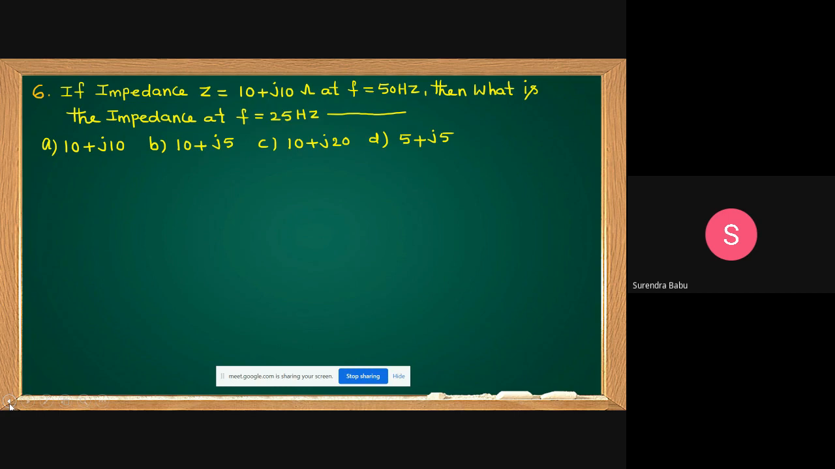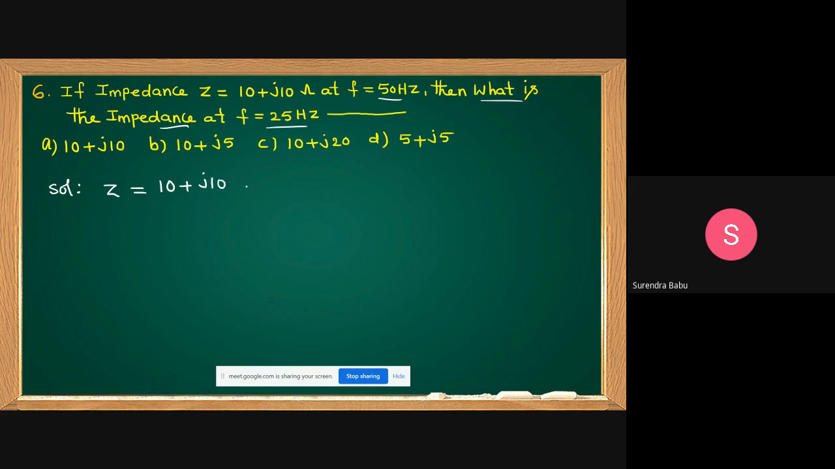Yes, one more question, students. This is also a fundamental based question. If impedance Z equal to 10 plus j10 ohms at 50 Hz, then what is the impedance at 25 Hz? Can anybody answer this question? It's very simple. I will explain this in detail later on, but I think all of you know this one. Z equal to 10 plus j10.